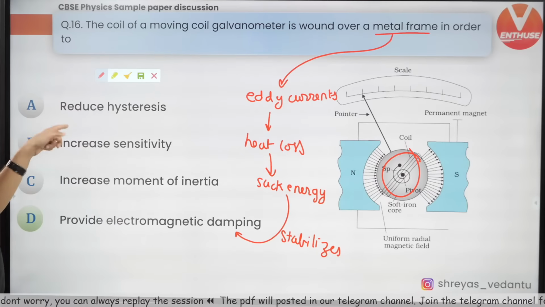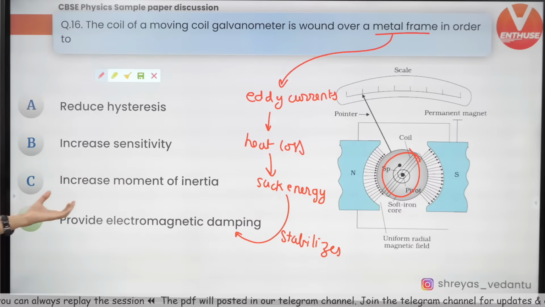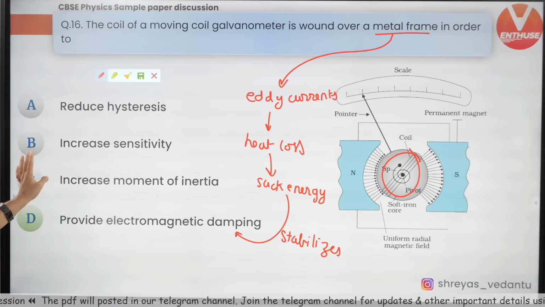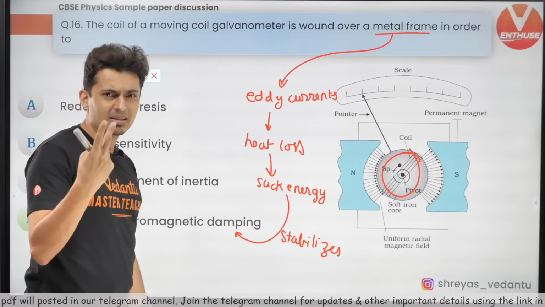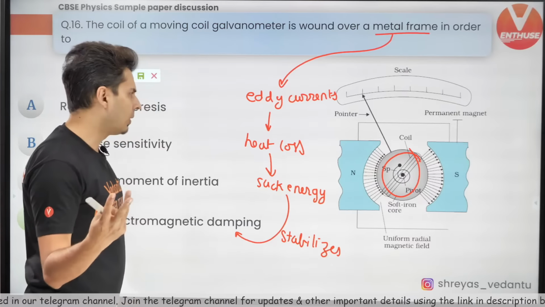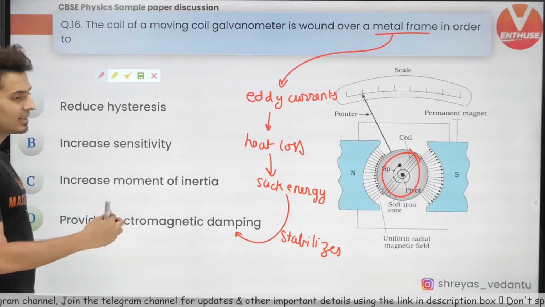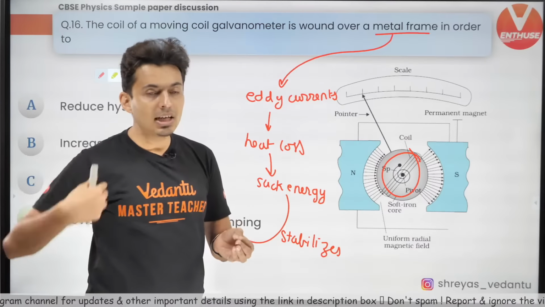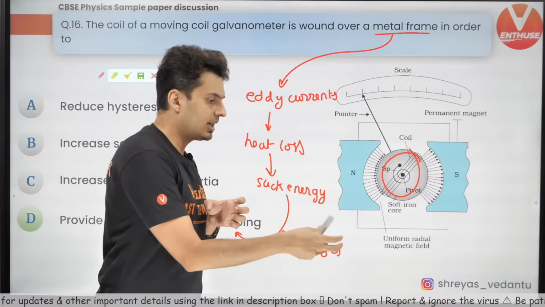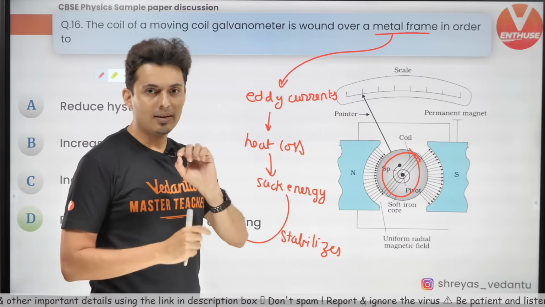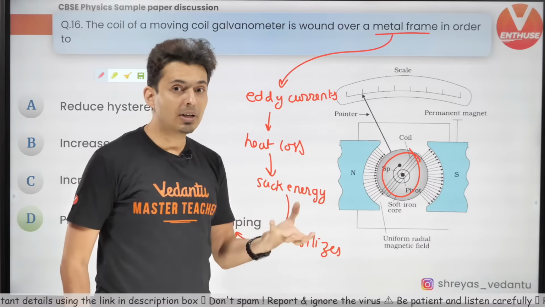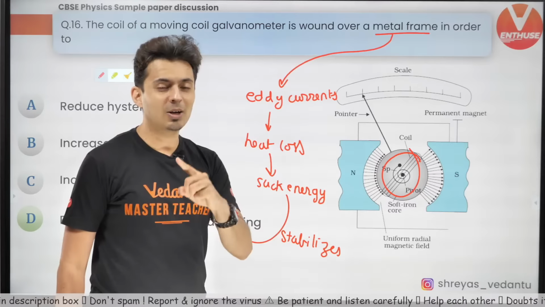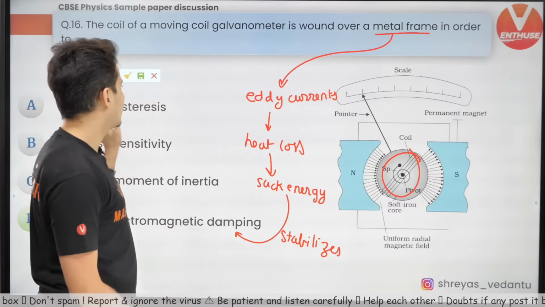Achha, what do hysteresis and the other options mean? Increased moment of inertia has no meaning over here. Sensitivity does not increase because of that. Sensitivity depends on the number of windings, the field, the spring constant and all of that. Hysteresis is basically how much energy is lost when you magnetize and demagnetize something. When you magnetize and demagnetize something, you will not have net zero energy. Some energy goes in the total magnetization and demagnetization, even if you are trying to bring it to the original state. So that is called hysteresis.